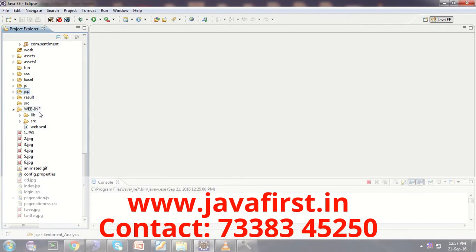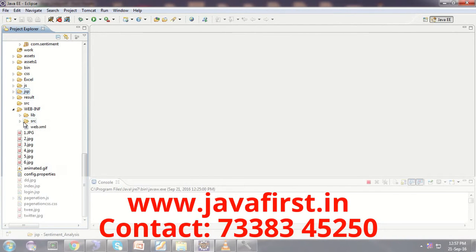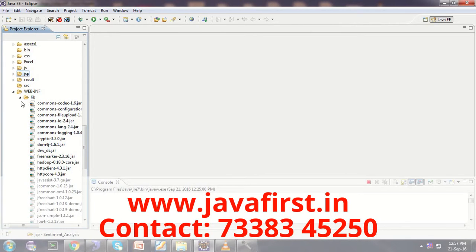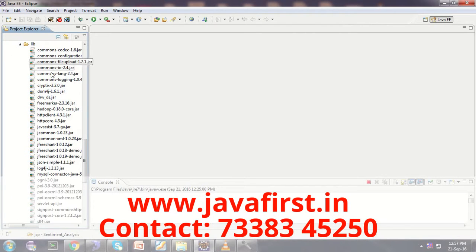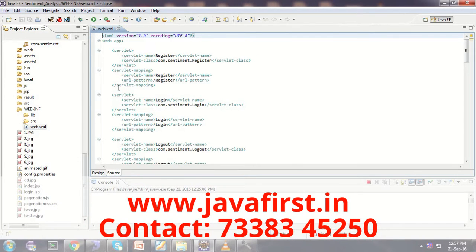In the WEB-INF folder, there will be a lib folder, with whatever jar files you are going to use for fetching the tweets from the Twitter API, for creating a graph, and for communicating with the internet. Those related jar files are kept in the library folder. Then web.xml is an extensible markup language file that we use for mapping all the URL patterns with the servlet classes.